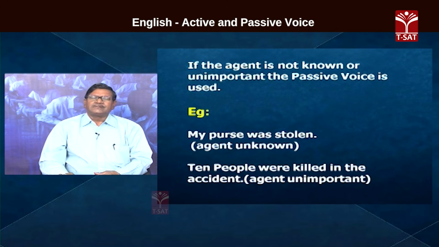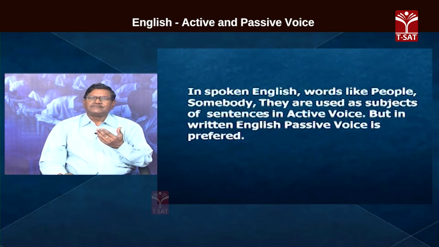passive voice. And when do we use active voice? We use active voice when the agent is given importance. So, when the agent is given importance, we have to use the sentence in active voice. When the agent is unknown or unimportant, we have to use the sentence in passive voice.